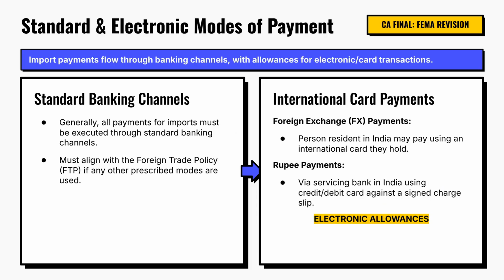As a general rule, import payments should be routed through normal banking channels. However, FEMA also recognizes modern payment mechanisms. A resident importer may pay for imported goods in foreign exchange using an international card held by them. Payments may also be made in Indian rupees through international credit or debit cards via the servicing bank against a signed charge slip. RBI may additionally prescribe other payment modes, provided they remain consistent with the foreign trade policy. Therefore, while banking channels remain the standard route, FEMA provides flexibility to accommodate evolving payment technologies and international trade practices.